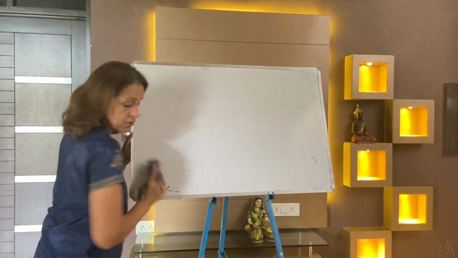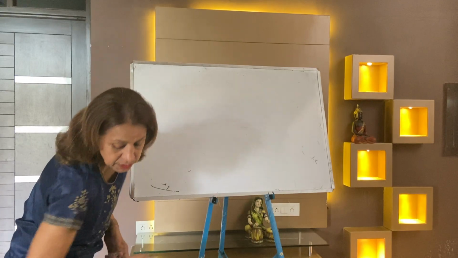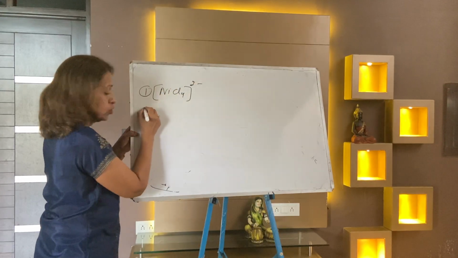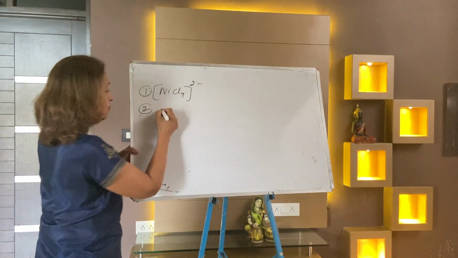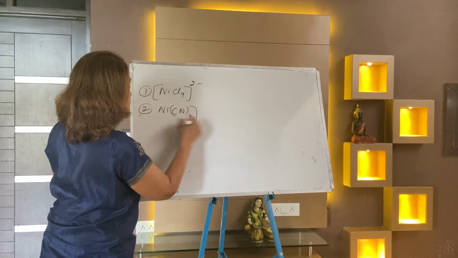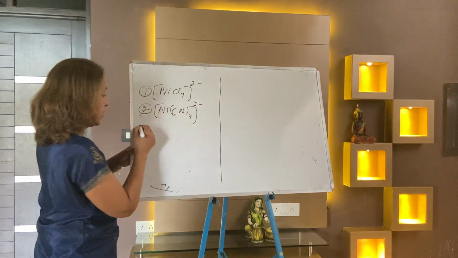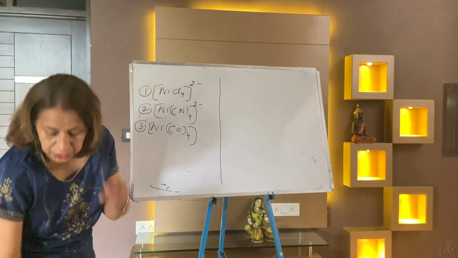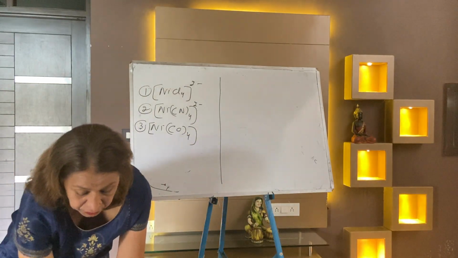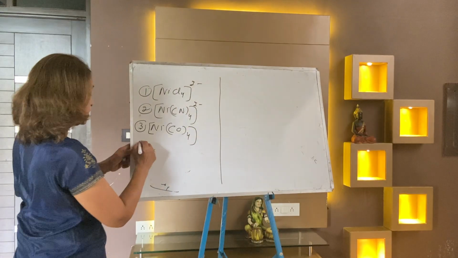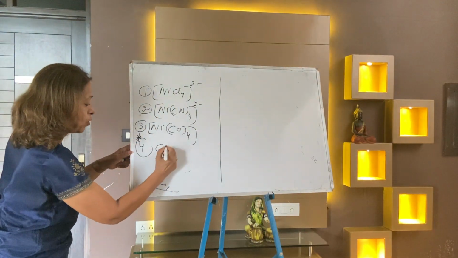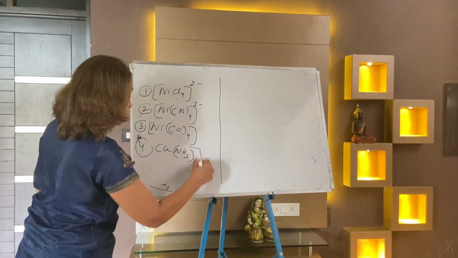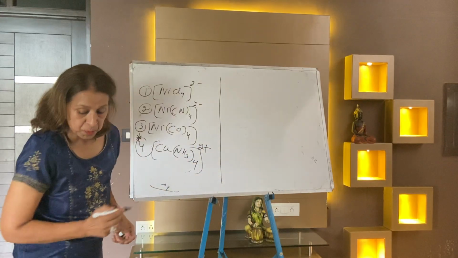Now I am taking a few questions from VBT. My question is NiCl4 2-, that I have covered already. I am going to write first about the nature. Write down with me: Ni(CO)4, coordination number 4 is going on. Next, fifth is copper ammonia 4. It's exceptional, write it down, make it a star, it's very important. Cu(NH3)4 2+.